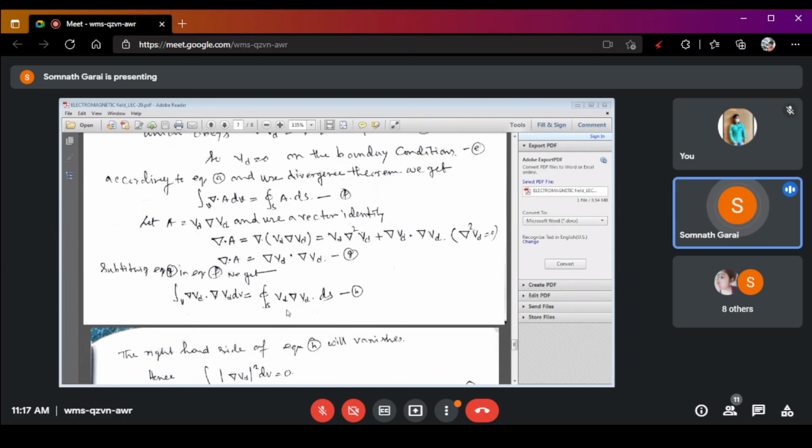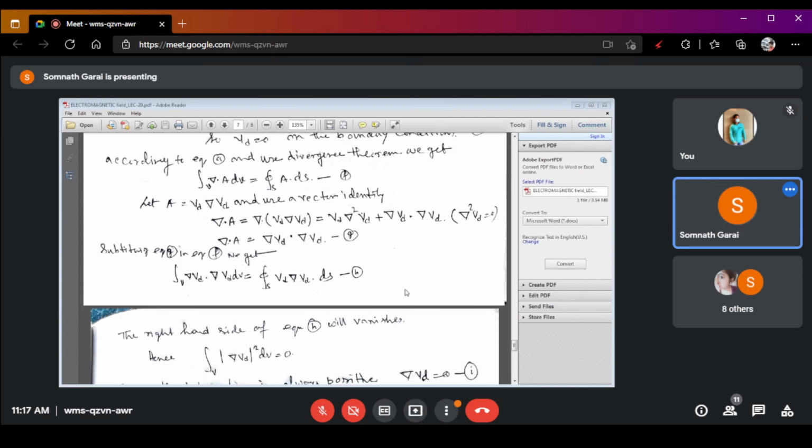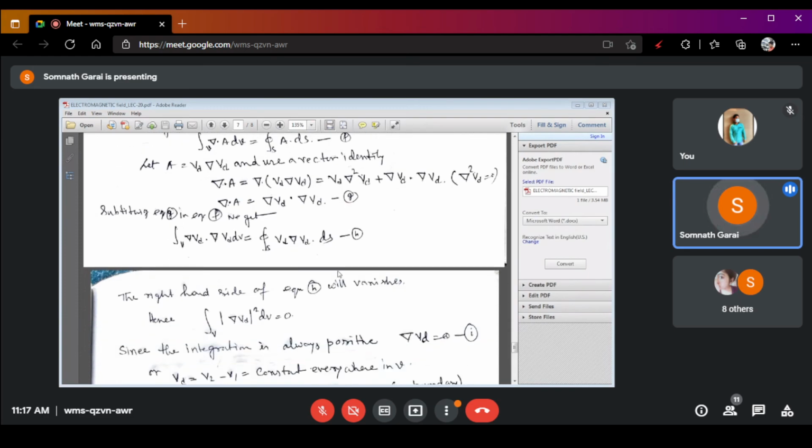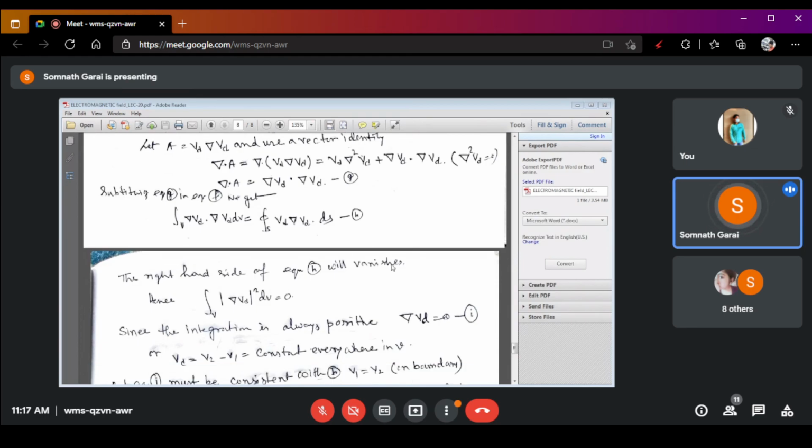But we also know that the closed surface integral of any variable is equal to 0. So the right hand part of this equation number H is equal to 0.